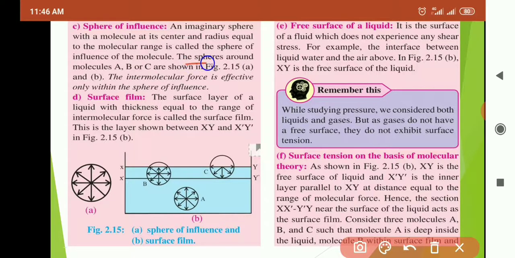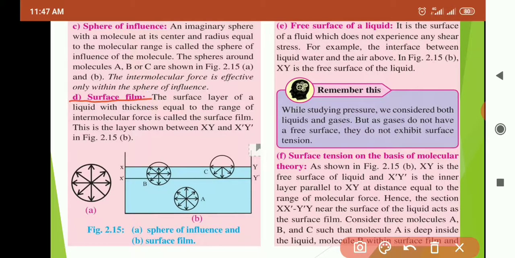The spheres around molecules A, B or C are shown in figure 2.15, and they are showing the sphere of influence. Here again, the intermolecular force is effective only within the sphere of influence. Up to this much range only, that force will be effective. Outside that, that force will not be exerted.